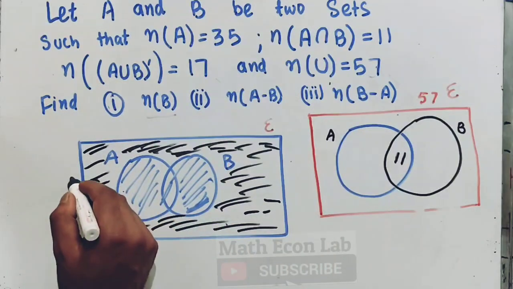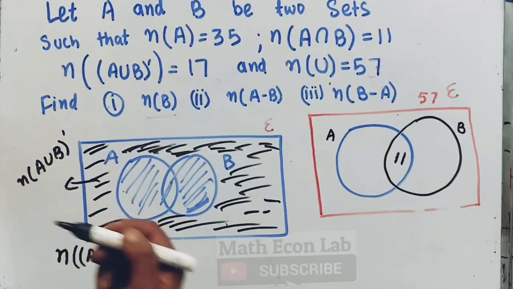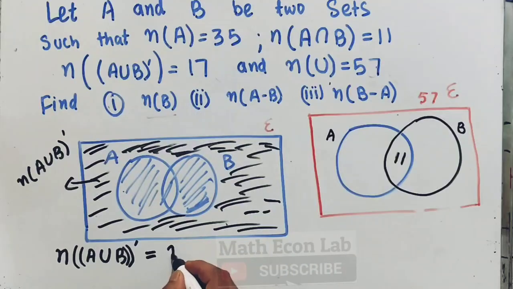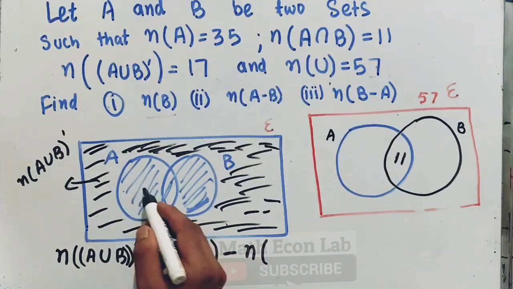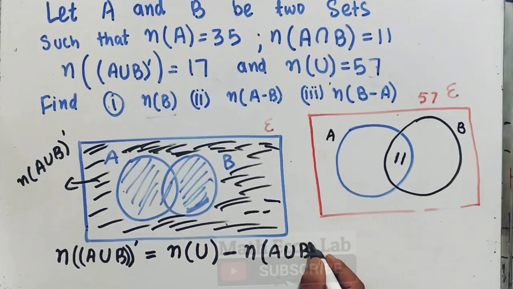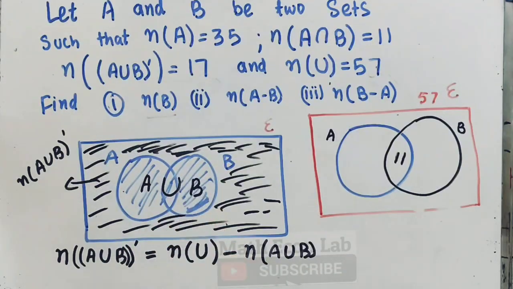It will be equal to the number of elements in the universal set minus the number of elements in A union B. So this outside region is 17, which will be equal to 57, the number of elements in the universal set, minus the number of elements present in A union B, which we need to find.